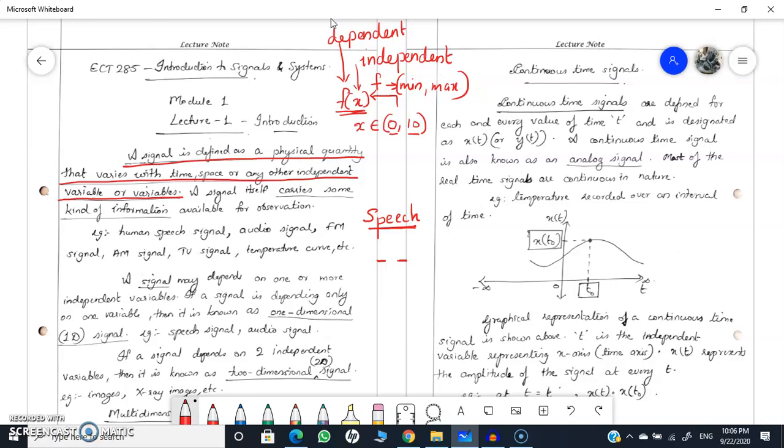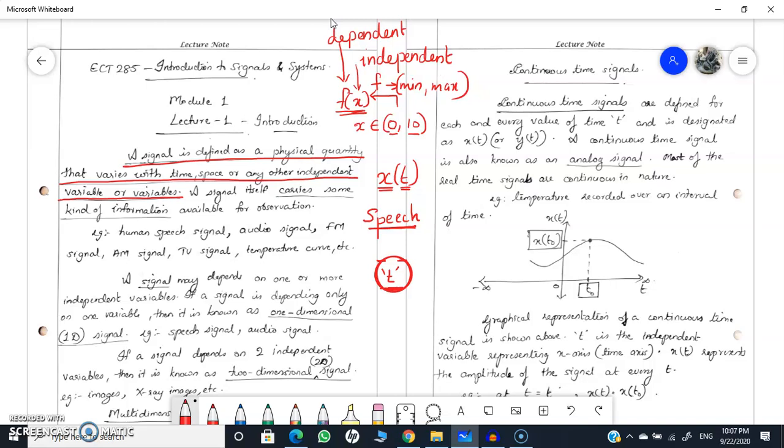In signal processing, we consider the independent variable as time, the factor at which moment a particular action happened. That is why we consider t, time, as the independent variable. The most fundamental independent variable is time. Time, space, or any other independent variables can be taken, and if I write the signal as x of t, the meaning is that the signal x depends upon the independent variable time, which varies from its minimum value to maximum value. So that is a signal.